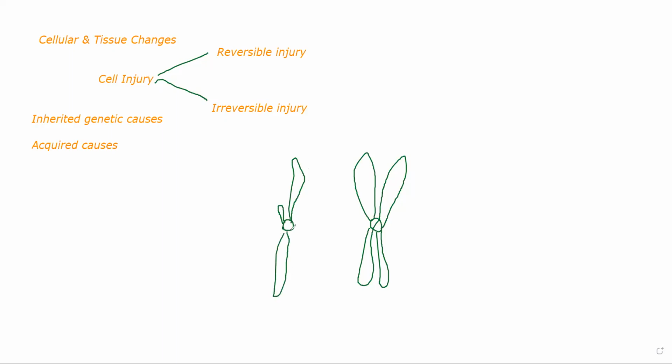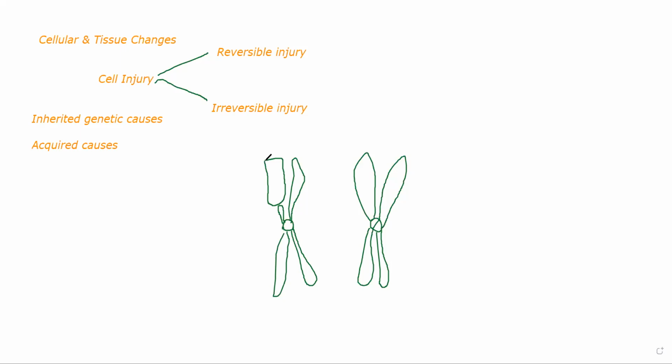Three of the arms are normal, but the fourth arm, among the chromatids, one sister chromatid is normal, the other sister chromatid is abnormal, okay? Here a big part is missing. This part is missing. So that will lead to structural abnormalities. Okay, each of them will have their own implications, but essentially speaking, yes, it is categorized under the structural abnormality, and they will be categorized under inherited genetic disorder.